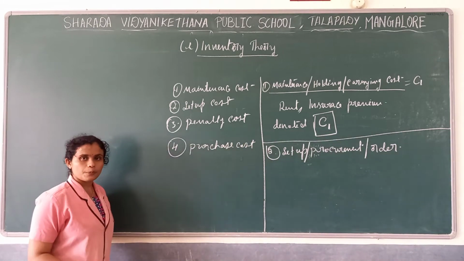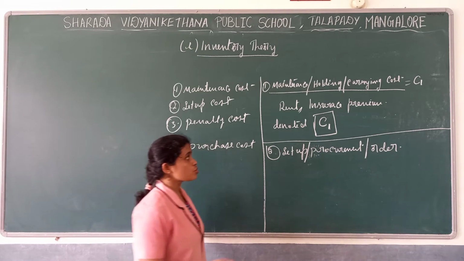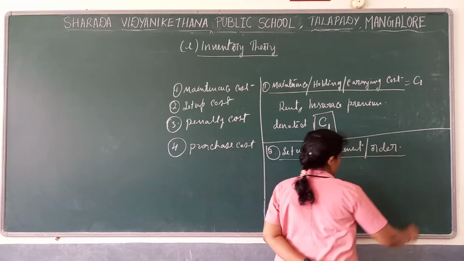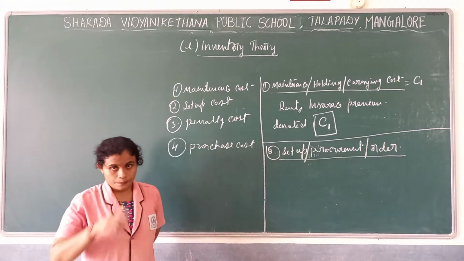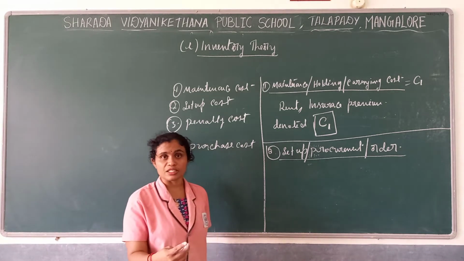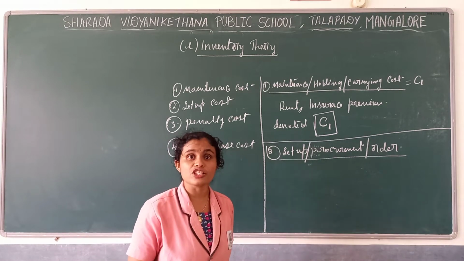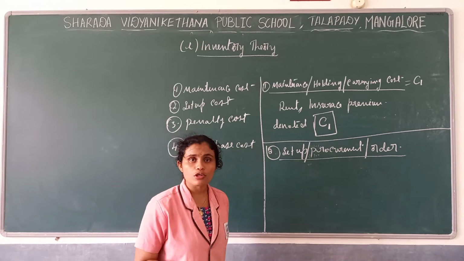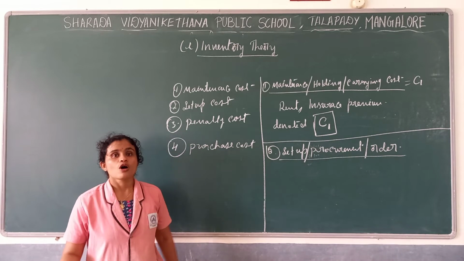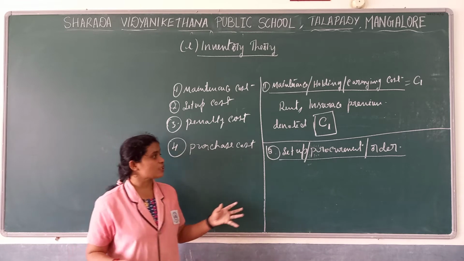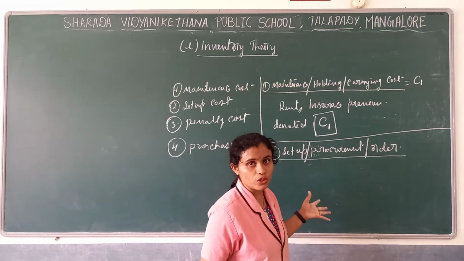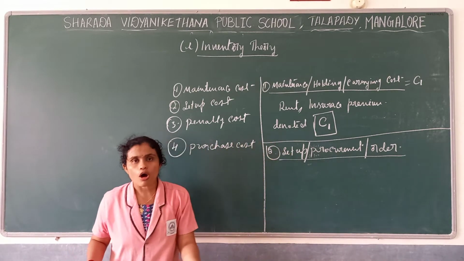So setup cost, procurement cost or order cost. So what is this cost? This cost is nothing but, in order to produce some product, what arrangements we need to do. In order to do those arrangements, what cost incurs, that we call setup cost or procurement cost or order cost.